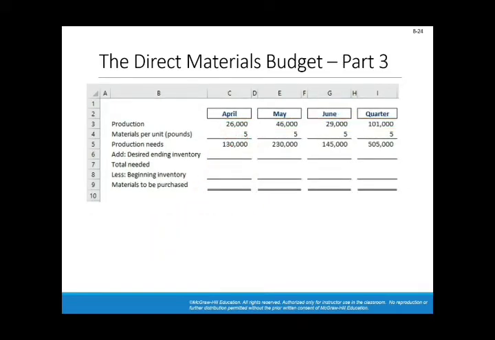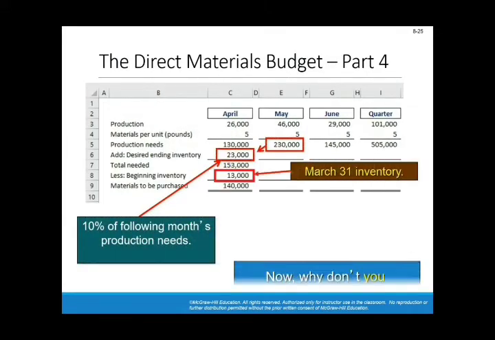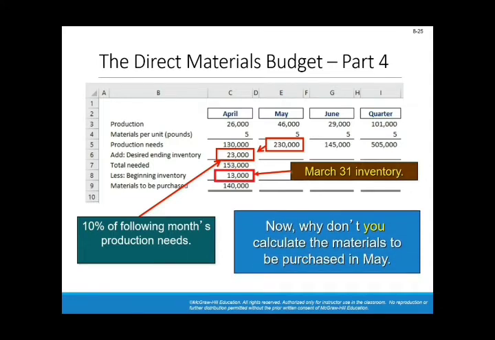So the first thing they did is to compute the production needs for each month, which is simply 5 pounds multiplied by the number of units. Then they add the desired ending inventory, which is 10% of the next month's production.